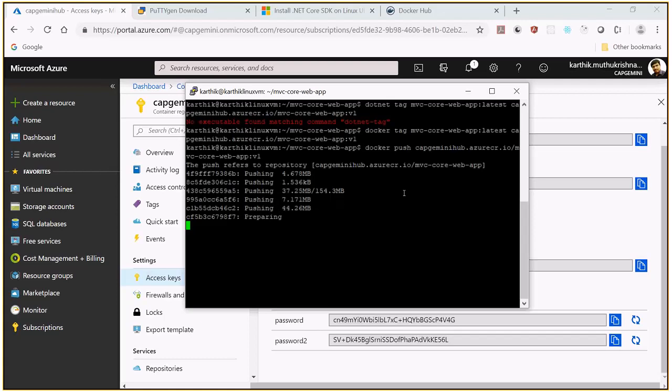Once it is moved into the container registry, let it get. So it is trying to push.